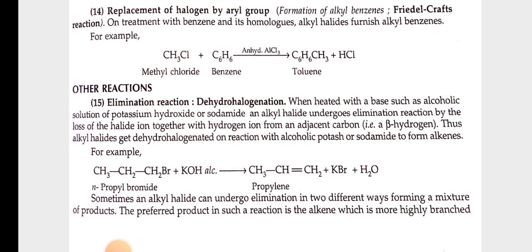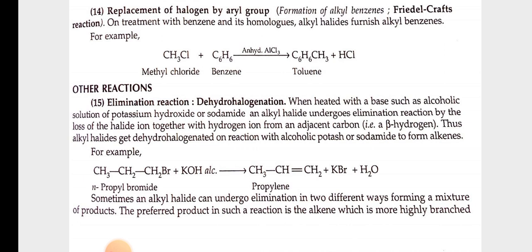Other reaction. 15th, elimination reaction. Dehydrohalogenation. When heated with a base such as alcoholic solution of potassium hydroxide or sodamide, an alkyl halide undergoes elimination reaction by the loss of halide ion together with a hydrogen ion from an adjacent beta carbon. Thus, alkyl halides get dehydrohalogenated on reaction with alcoholic potash or sodamide to form alkenes. For example, n-propyl bromide gives propylene plus KBr plus H2O.